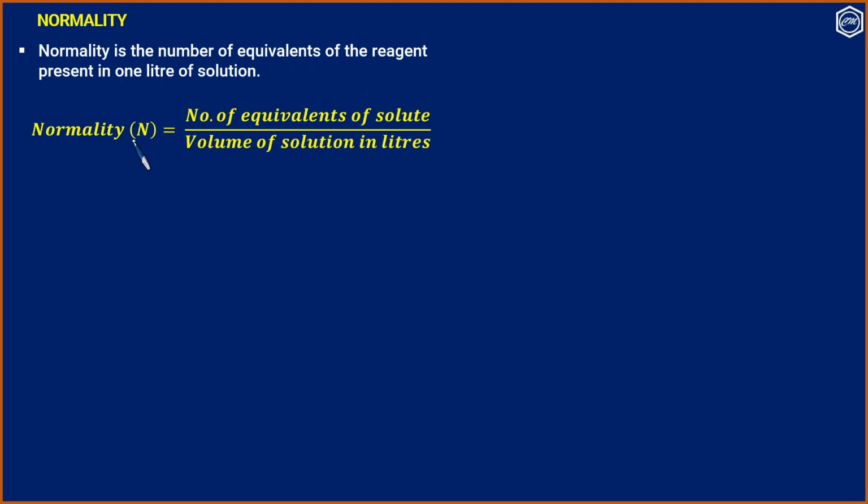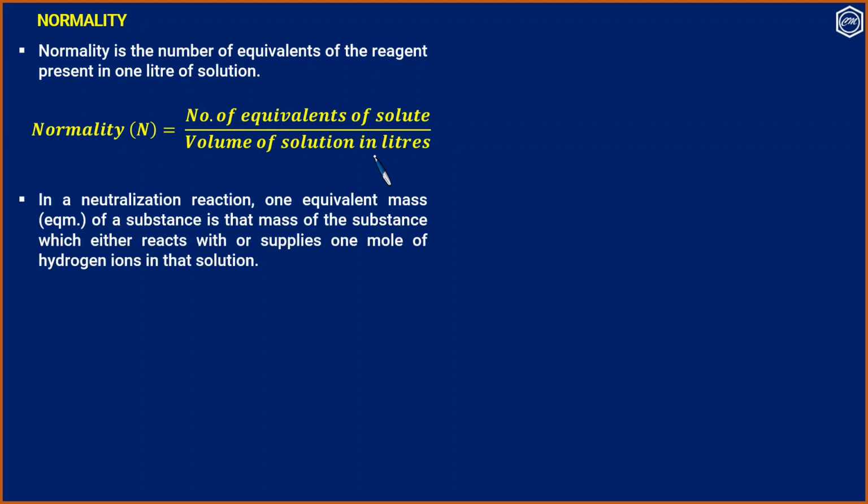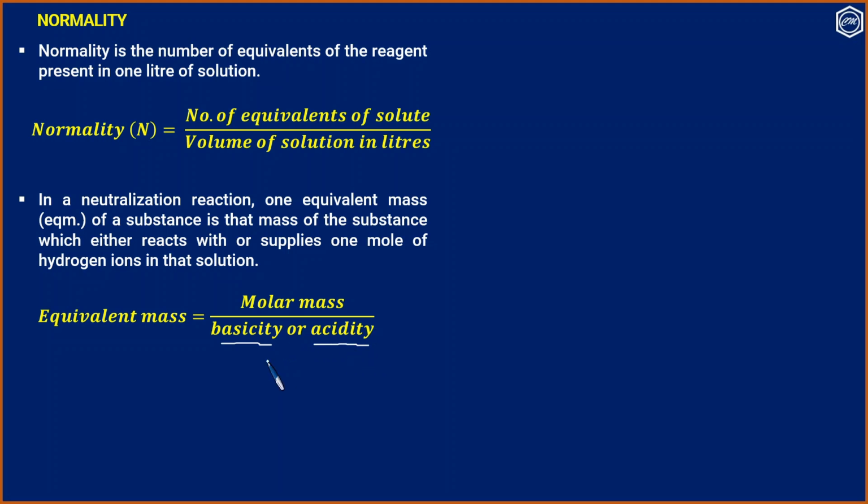It is defined as normality N, number of equivalents of solute divided by volume of solution in liters. In a neutralization reaction, one equivalent mass of a substance is that mass of the substance which either reacts with or supplies 1 mole of hydrogen ions in that solution. Therefore, equivalent mass is molar mass divided by basicity in the case of acids, and molar mass divided by acidity in the case of bases.